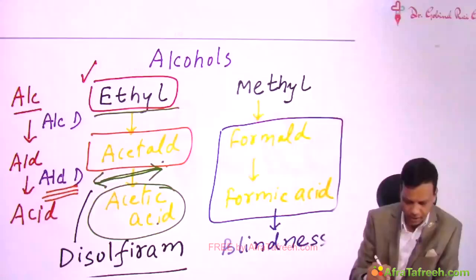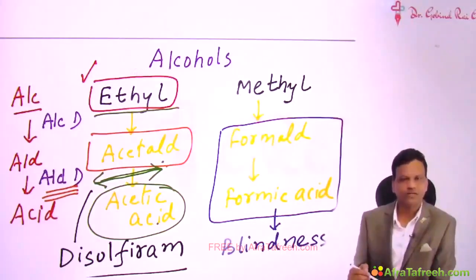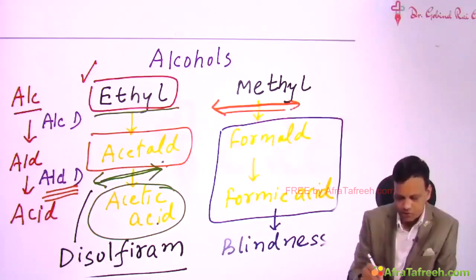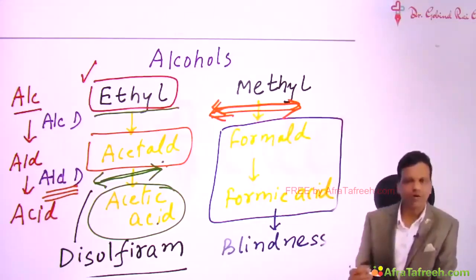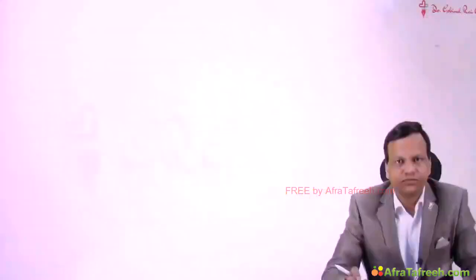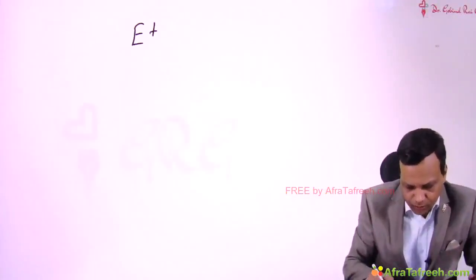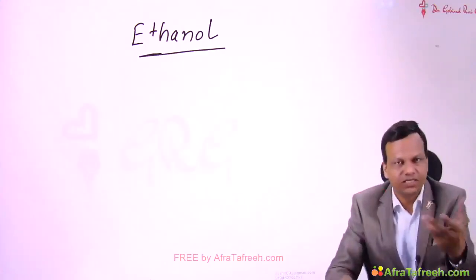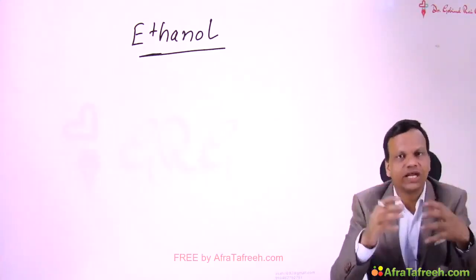So the best thing here will be to inhibit the formation of formaldehyde as well as formic acid, and that can be done by inhibiting this enzyme. We want that even formaldehyde should not form. So the drug which inhibits alcohol dehydrogenase can be used for methanol poisoning. Previously, for inhibiting alcohol dehydrogenase, we were using ethanol, which is ethyl alcohol. So the basic concept is ethyl alcohol and methyl alcohol are metabolized by the same enzyme, alcohol dehydrogenase.